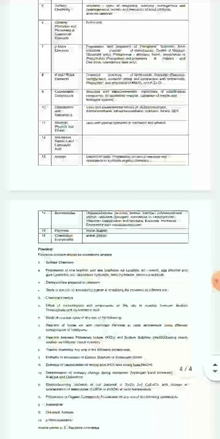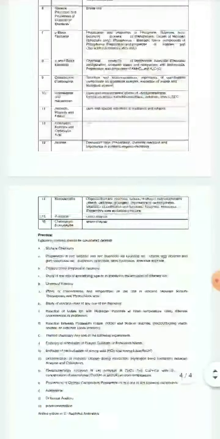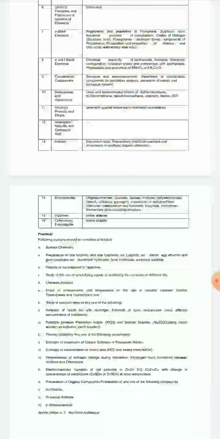Eighth chapter, that is D and F block elements, chemical reactivity of lanthanoids, electronic configuration of actinoids, oxidation state and comparison with lanthanoids of actinoids, and the preparation and properties of KMnO4 and K2Cr2O7 have been deleted. From ninth chapter, that is coordination compounds, structure and stereoisomerism, importance of coordination compounds in qualitative analysis, and extraction of metals in biological system have been deleted.